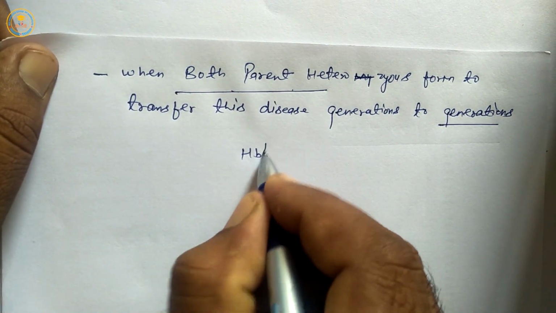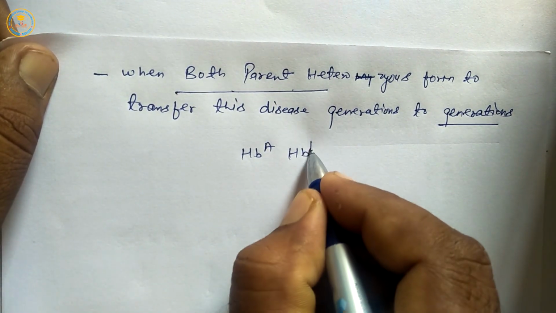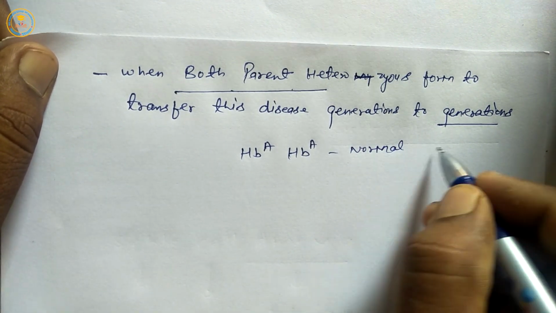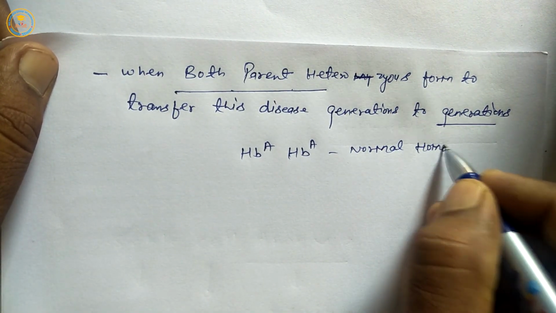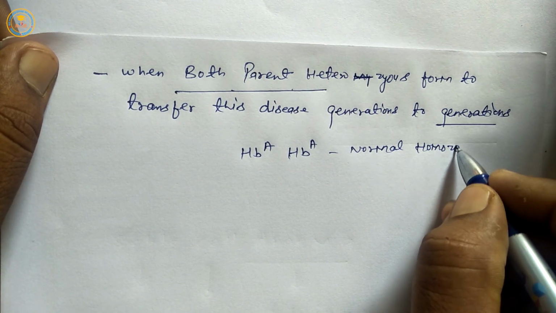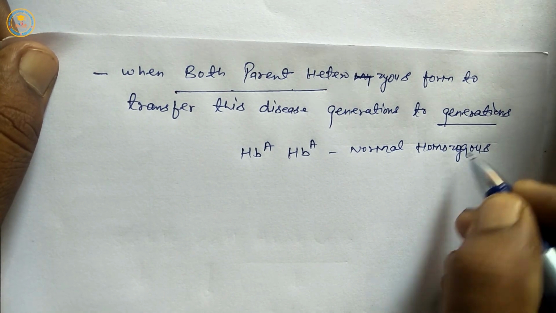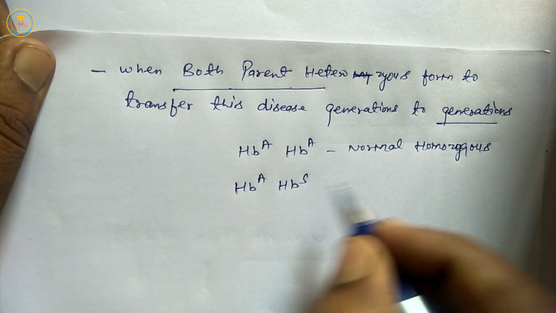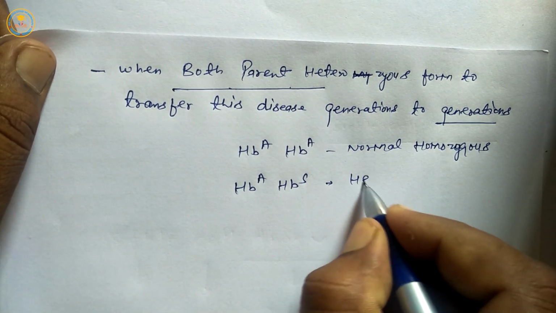So first is normal homozygous. Second is heterozygous.